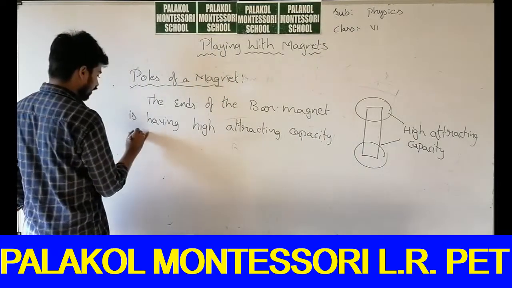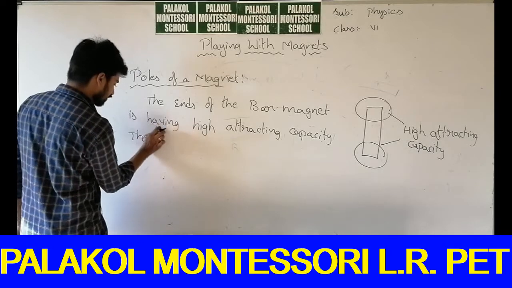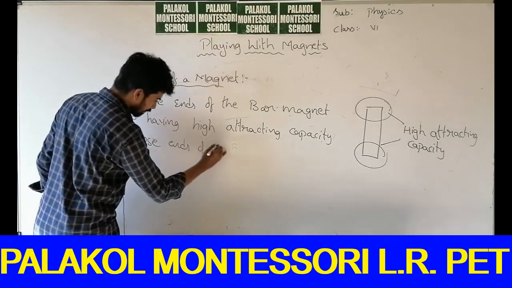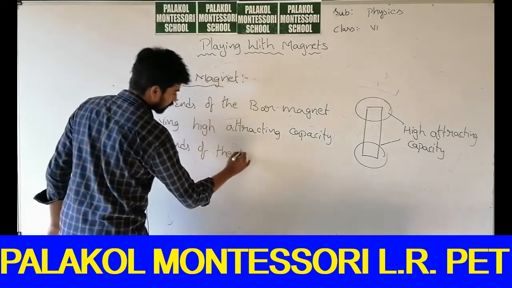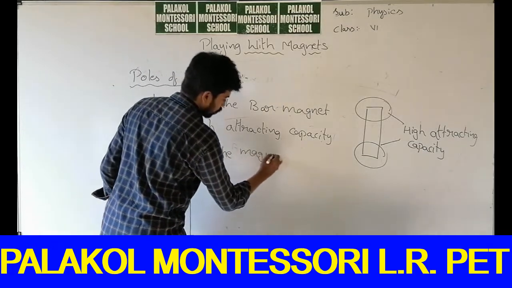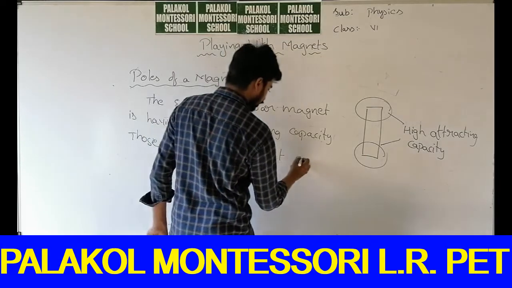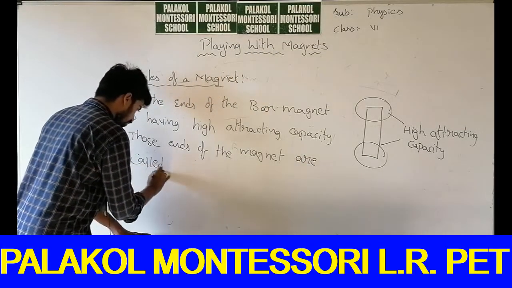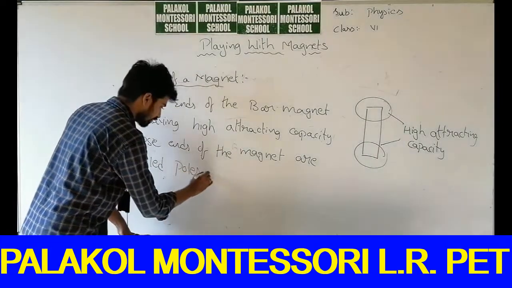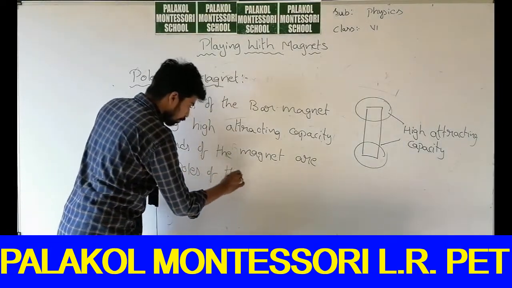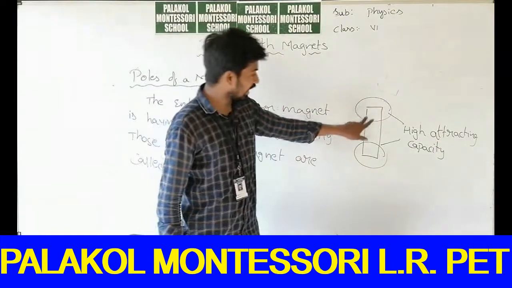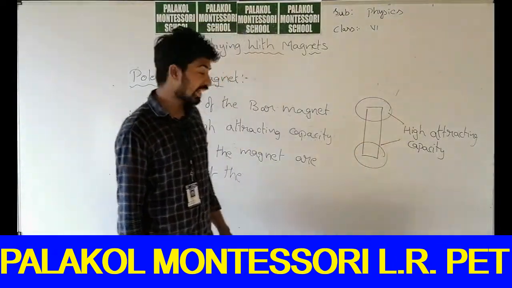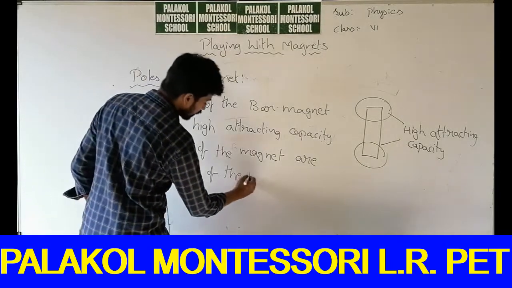Those ends are called poles of the magnet. So at the poles, that means at the ends of the bar magnet, attracting capacity is high.